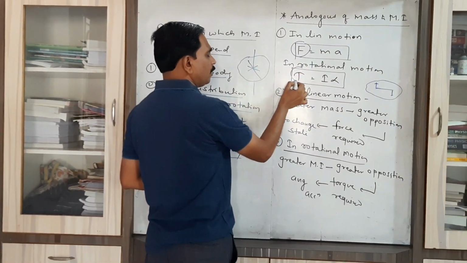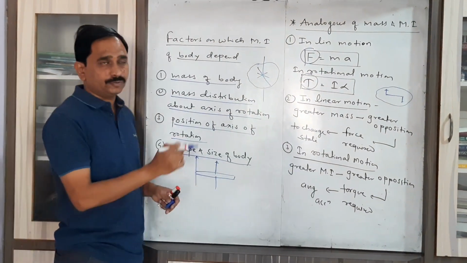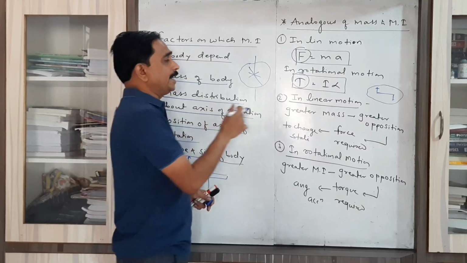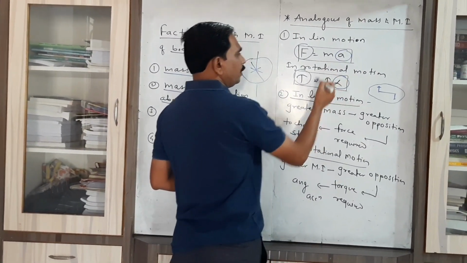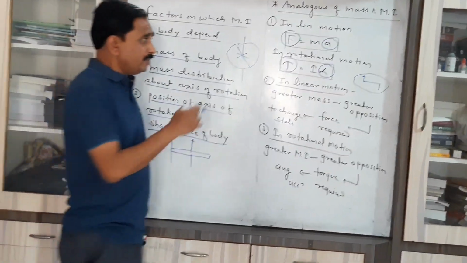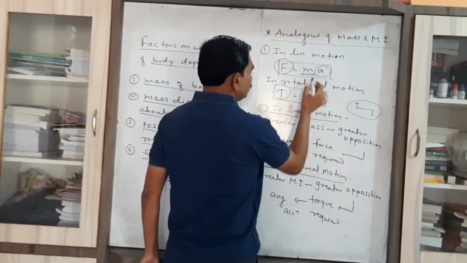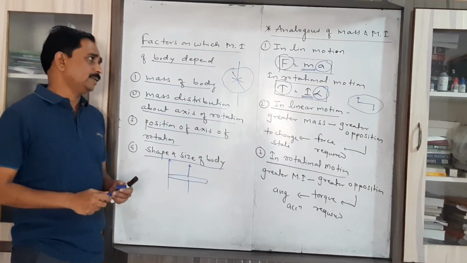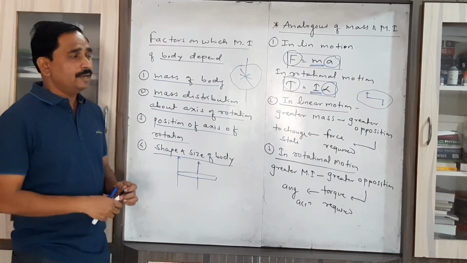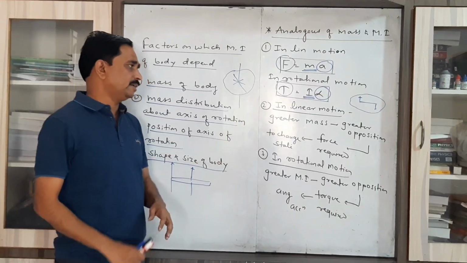This is also the pair of forces, that is the torque. On the right side we have linear acceleration and angular acceleration. Now we have to consider the relation between moment of inertia and mass of the body. That can be explained by considering this second and third point.